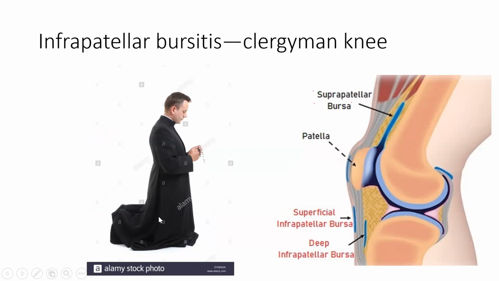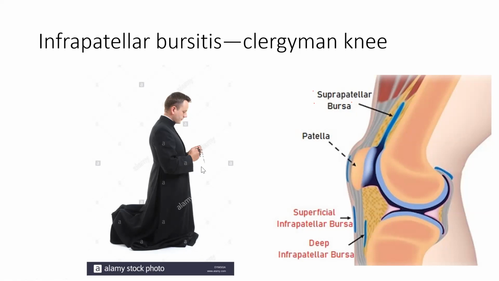The clergyman is the one in the church who worships God in this position, and because of that there is infrapatellar bursitis. Just remember, because every time you get confused between the housemaid and the clergyman, which is infrapatellar and which is pre-patellar, I will show you a very good mnemonic: these worshippers are more inferior to those housemaids.